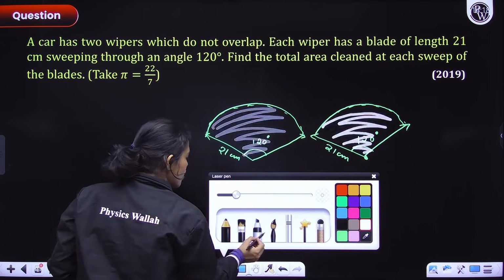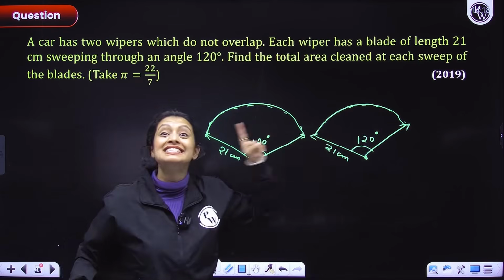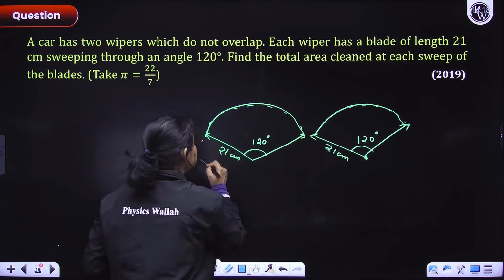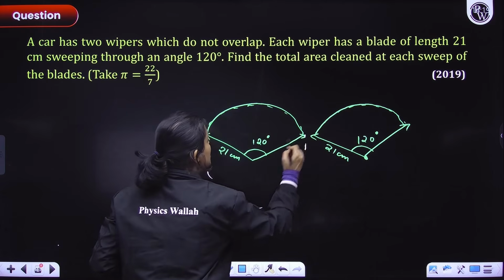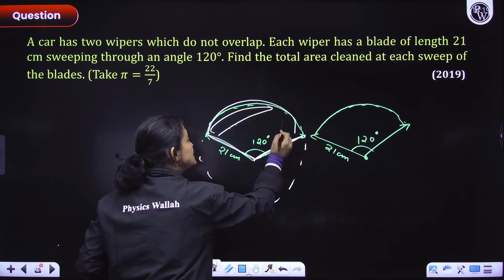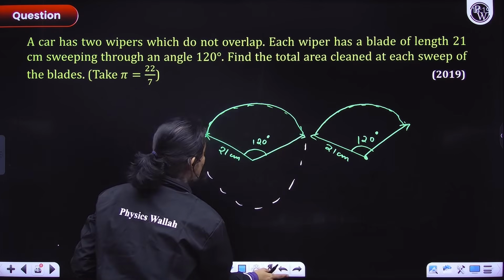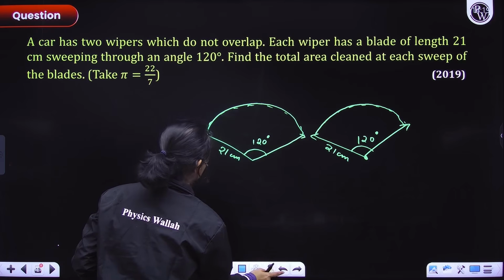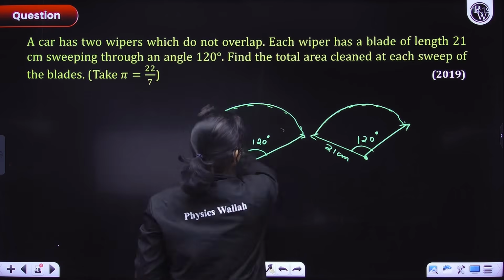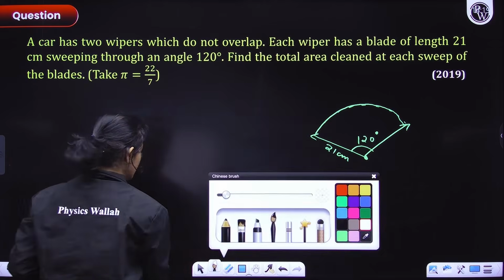First of all, what area formula are we going to apply? Both of these are sectors of a circle, right? This would be the circle, everyone. So this is the radius, this is the radius, this is the arc length, right? So this is the sector of a circle. So we are going to apply the formula for the sector of a circle. So let me remove one wiper here. I think this is enough to make you understand.